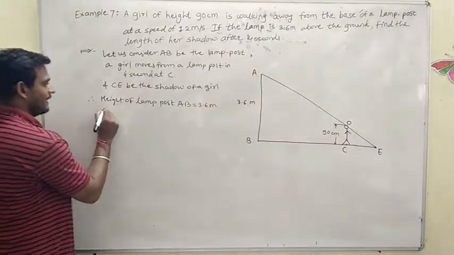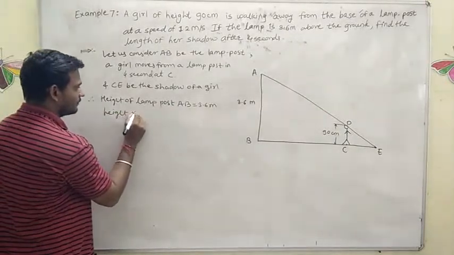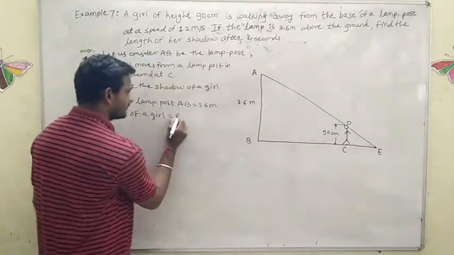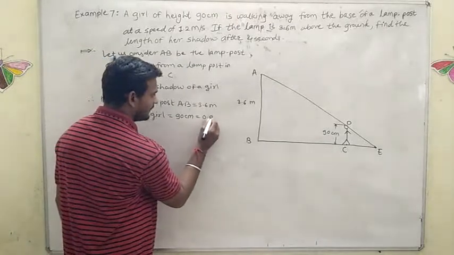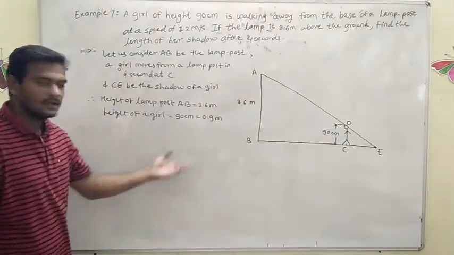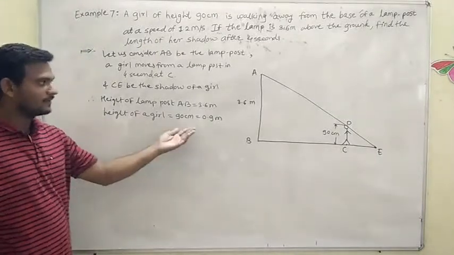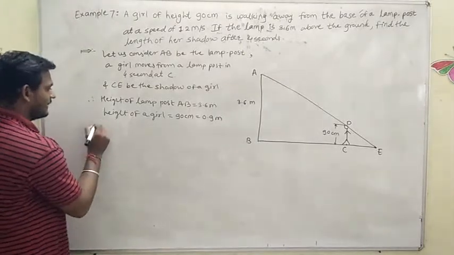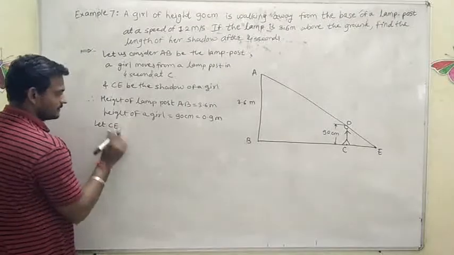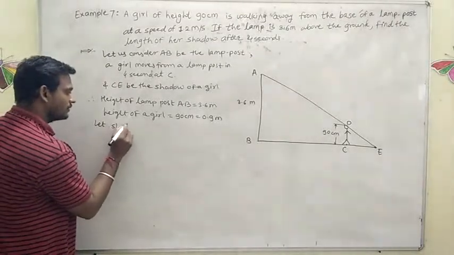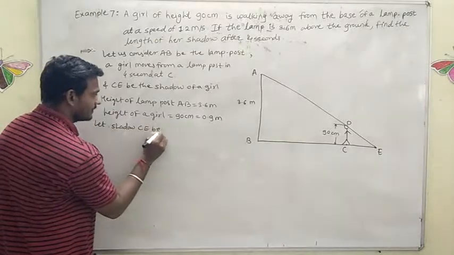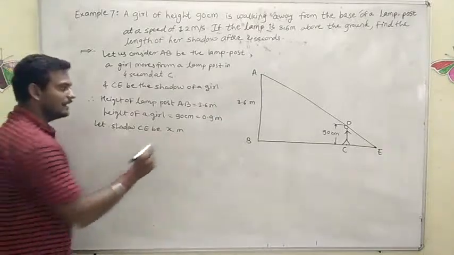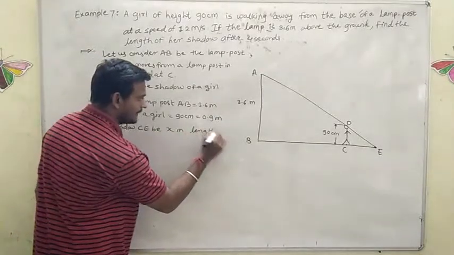Height of the girl is equal to how much? 90 centimeter, which is equal to 0.9 meter. 90 centimeter is nothing but equal to 0.9 meter only. After converting, you will get 0.9 meter. And let shadow CE be x meter. Let shadow CE be of x meter length. We have to assume here that the shadow is of x meter length.